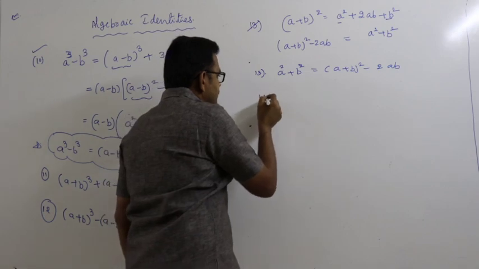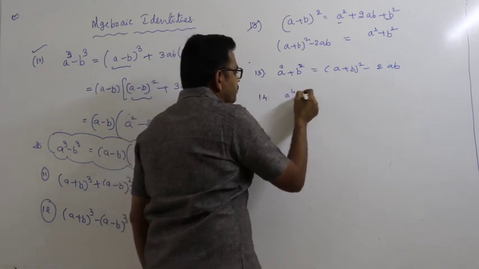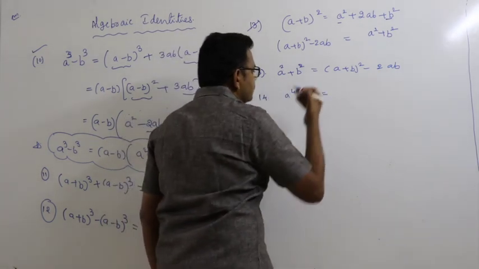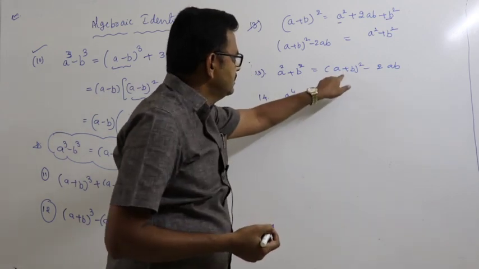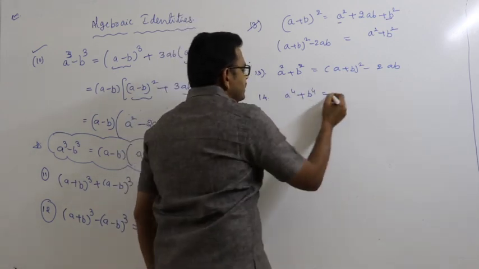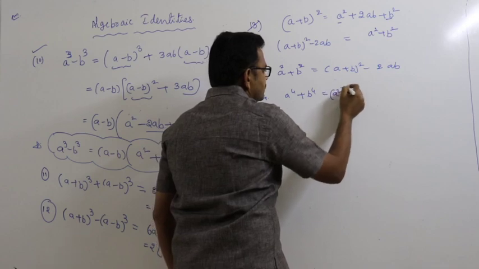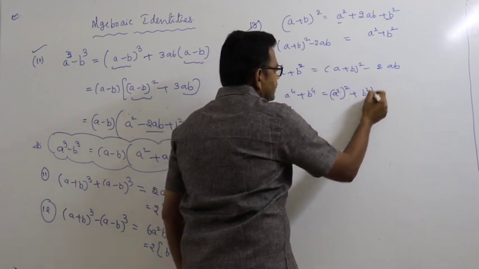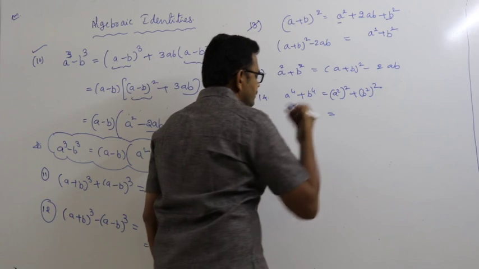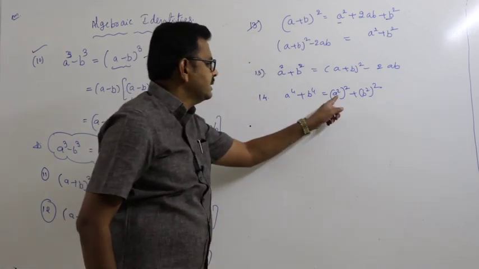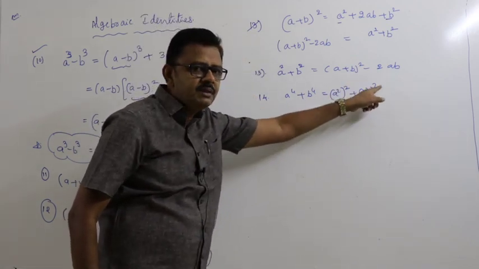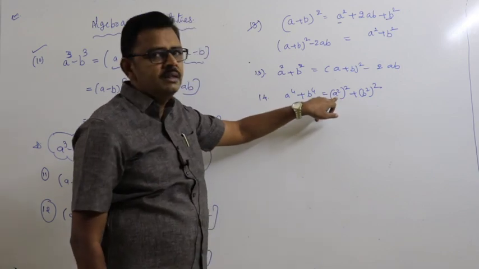From this you write a power 4 plus b power 4 is equal to, according to this, a square whole square plus b square whole square. That is just like a square plus b square. In place of a, this is a square.